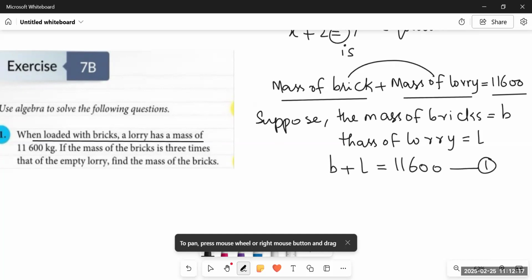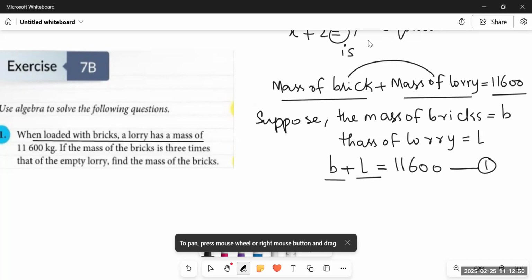If I come to know the mass of B, or the mass of L, I can easily figure out the mass of the other. For example, if the mass of the bricks is 1,000 kilograms, the mass of the lorry would be 11,600 less 1,000. Similarly, if the mass of the lorry is 2,000 kilograms, the mass of the bricks would be 11,600 less 2,000. This equation tells me this.